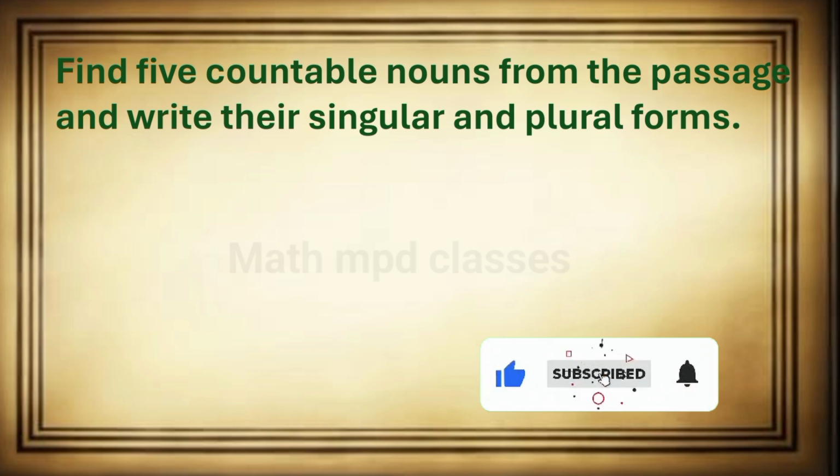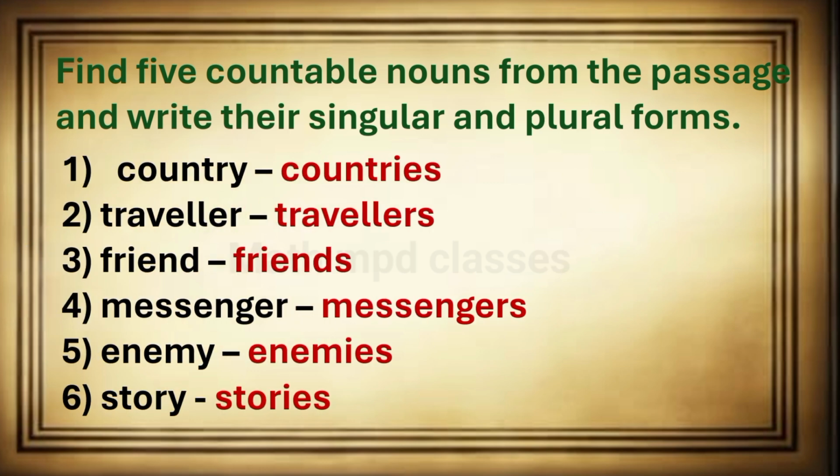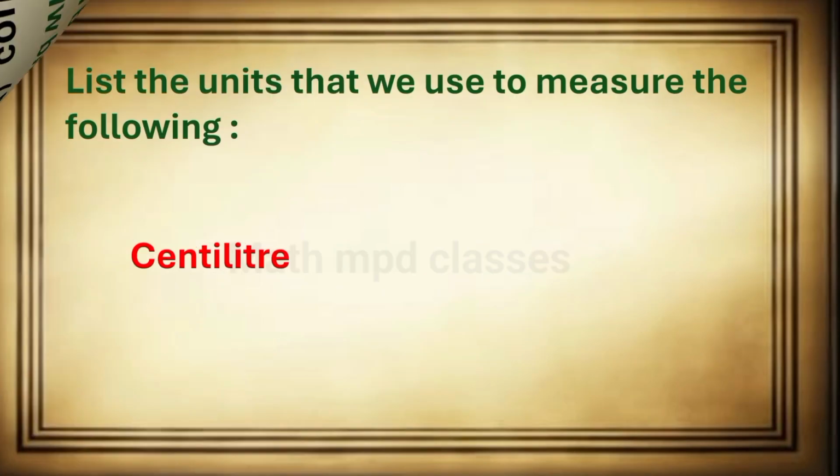Next question. Find 5 countable nouns from the passage and write their singular and plural form. Answer. Country, countries. Traveler, travelers. Friend, friends. Messenger, messengers. Enemy, enemies. Story, stories.